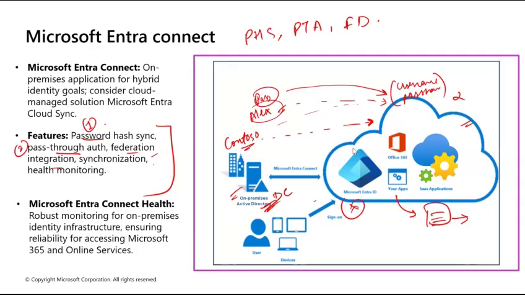And lastly, your Entra ID. So I'll share this with you for ADFS federation integration in Microsoft. See, here you will be able to get your answer.